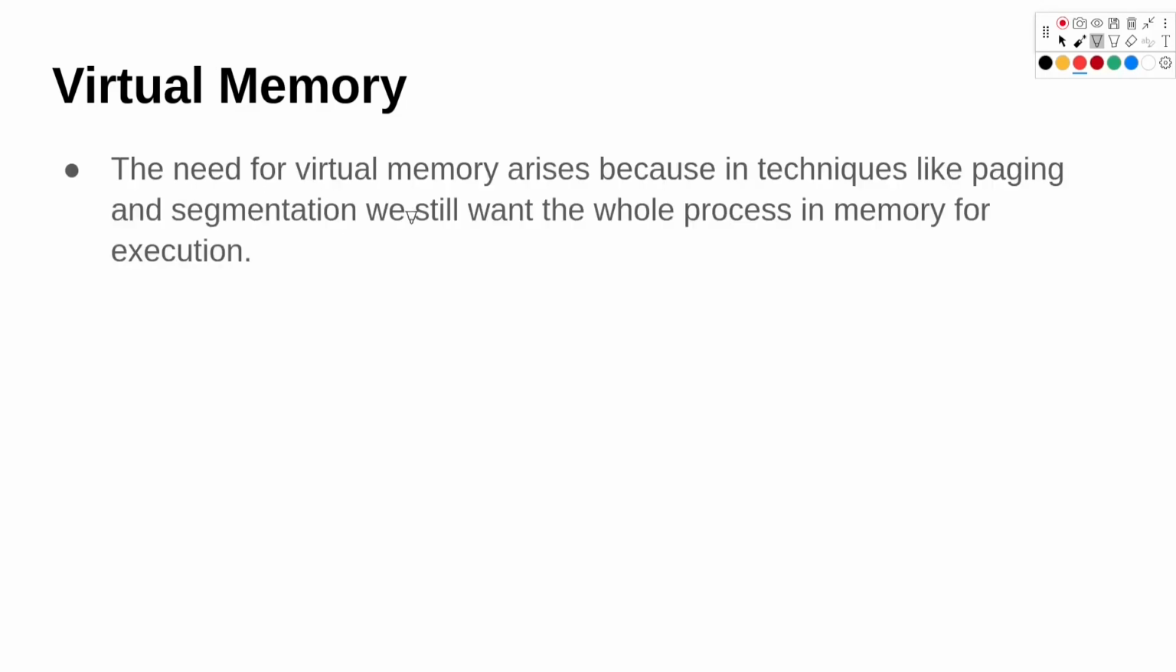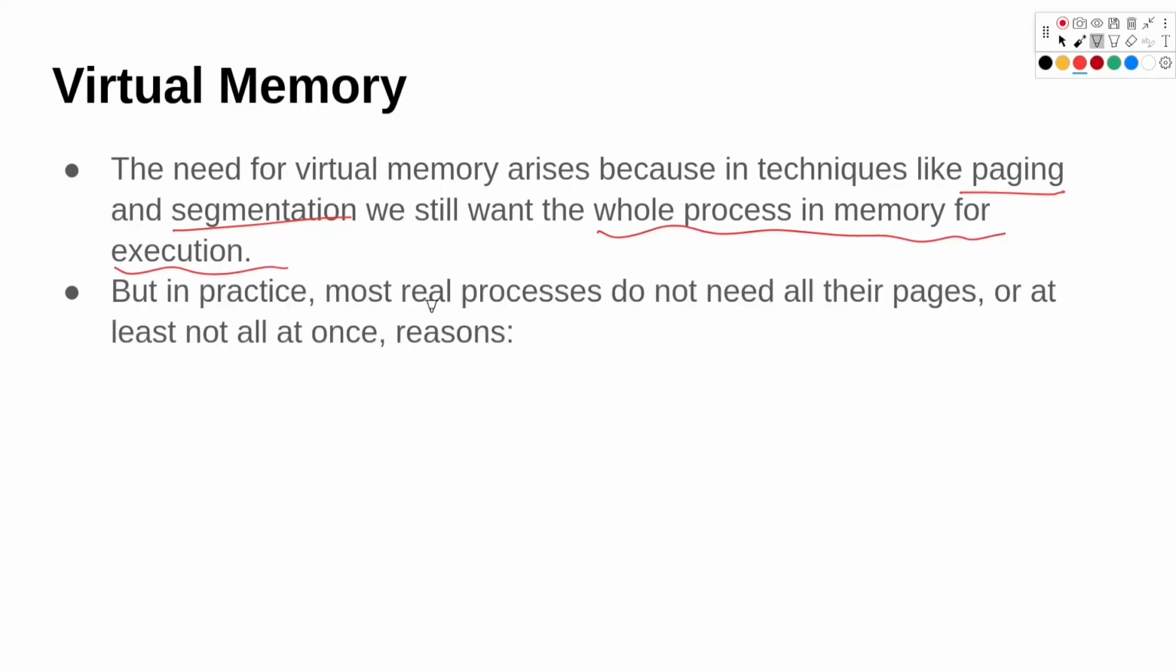Now let's look at virtual memory. The need for virtual memory arises because in techniques like paging, as we saw in the previous slides, and segmentation, we still want the whole process to be in the memory for execution. But in practice, most real processes do not need all their pages, or at least not all at once. So what we can do is load some pages, and as the process demands other pages, we load those lazily.